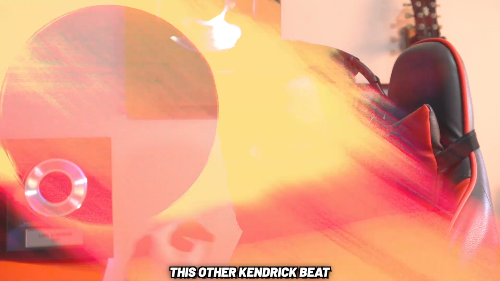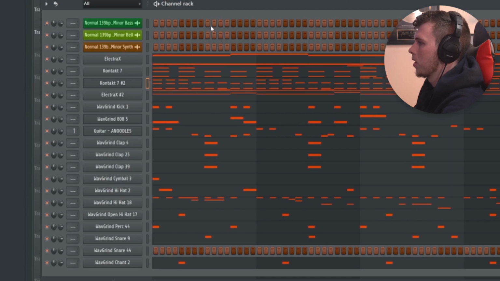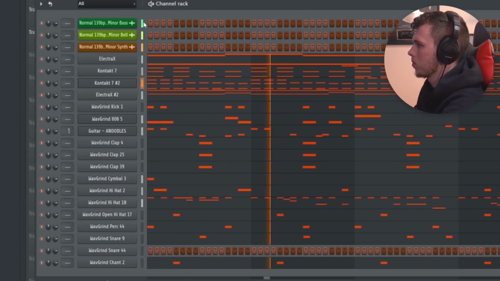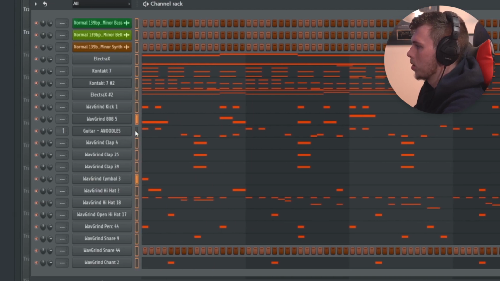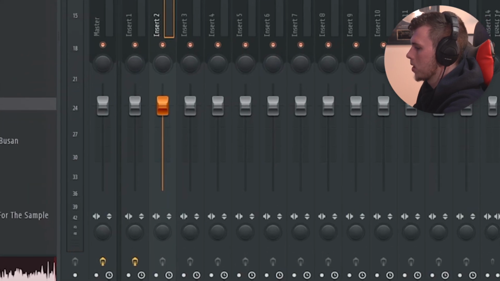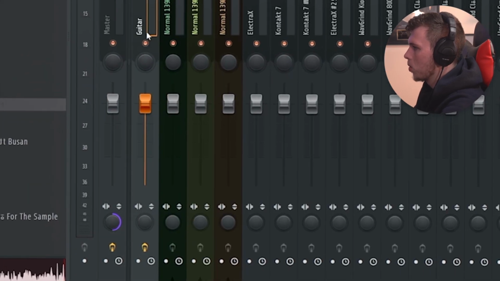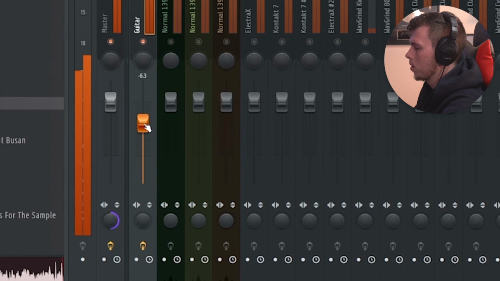For the meantime, I'm going to go mix, master, and arrange this other Kendrick beat. Just as a refresher, this is what this sounded like. It sounds absolutely hectic, but there's way too much. I'm going to send all these to the mixer track here. I'm going to put this in mono, and I'm going to go through and mix these one by one.